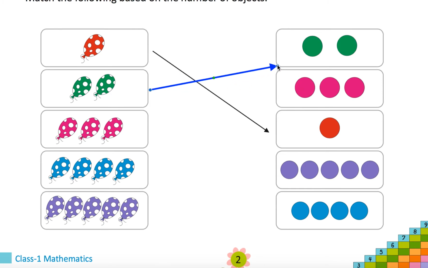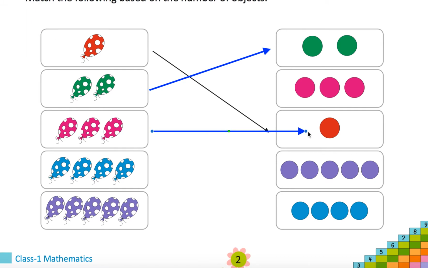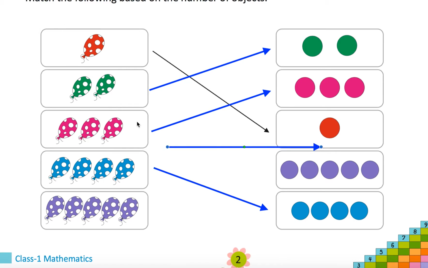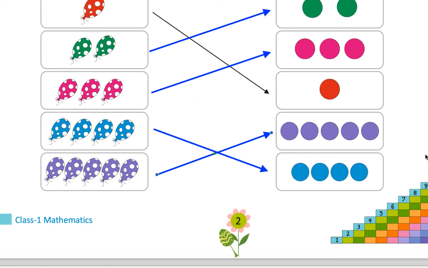Boat 2, right? 2 balloons 2, 3 balloons 3, 4 balloons has to be matched with 4. 5, 5. Yeah, mapping is done, matching is done, right?